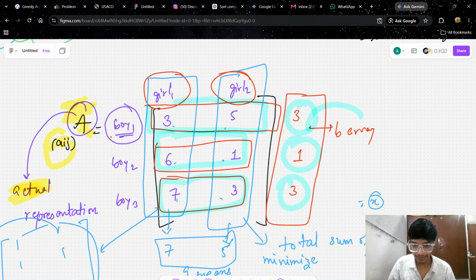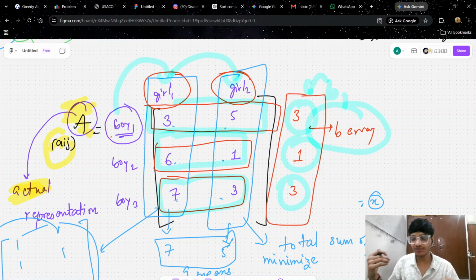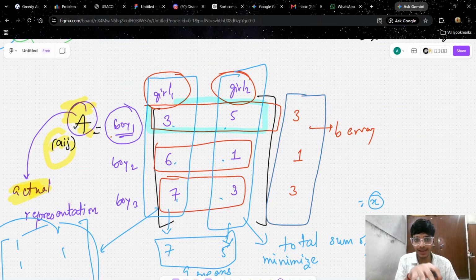So this is your array B. Why? Since boy 1 gives girl 1 three and girl 2 five, the minimum so far is 3. So B1 is 3, B2 is 1, and so on. This is how we get the B array from array A.